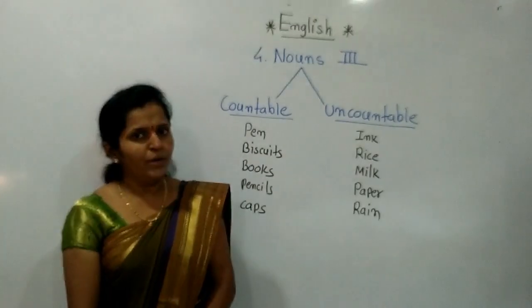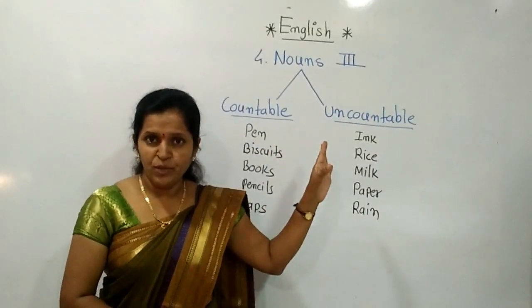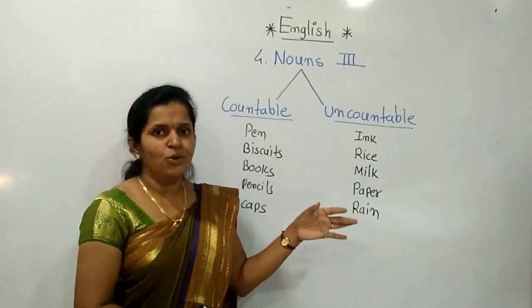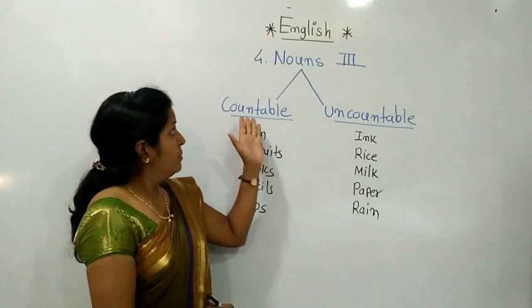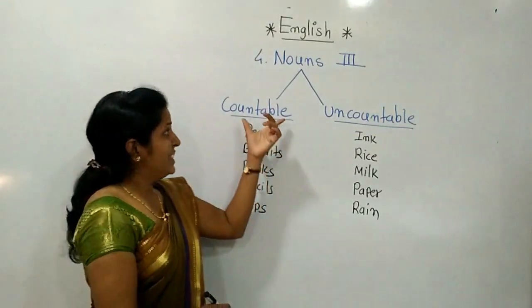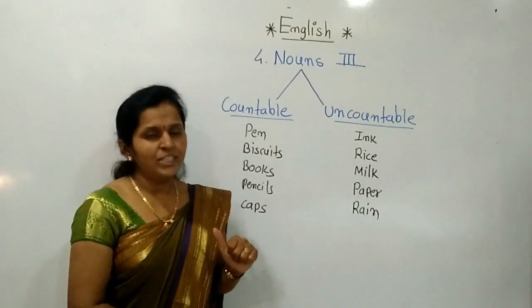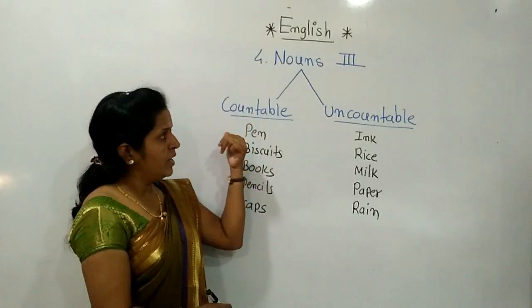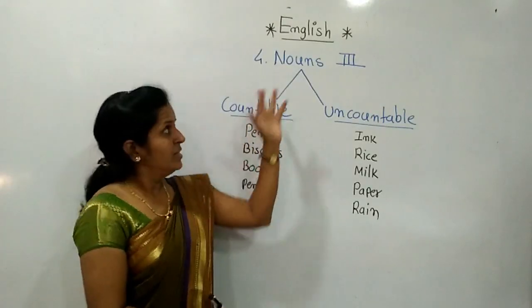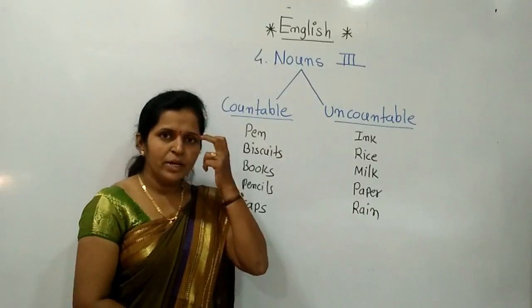You know the meaning of countable? Counting, 1 to 100, 1 to unlimited. Whenever we count in number, that is called counting. Countable means counting is included in that word. That's why I said counting. Countable, uncountable. These are two types of nouns. What is meant by countable and what is meant by uncountable?